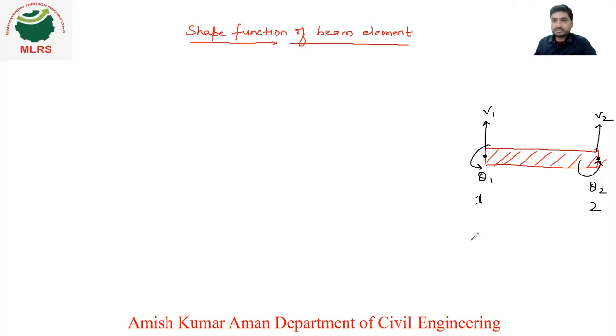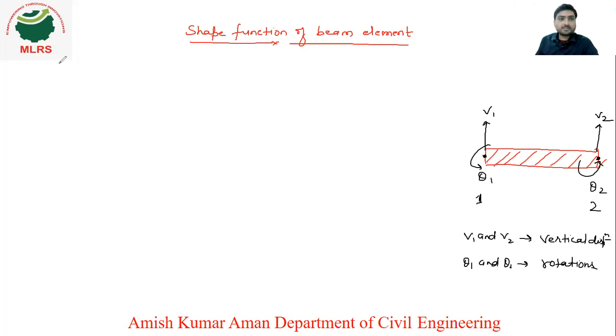Here V1 and V2 are vertical displacements or vertical translations, you can say, right? This is vertical displacement, whereas theta1 and theta2 are rotations. Okay, V1 at node 1, V2 at node 2. Similarly, theta1 at node 1 and theta2 at node number 2.